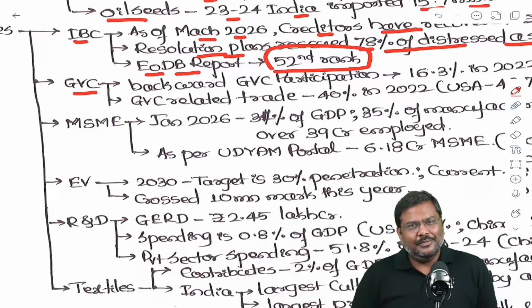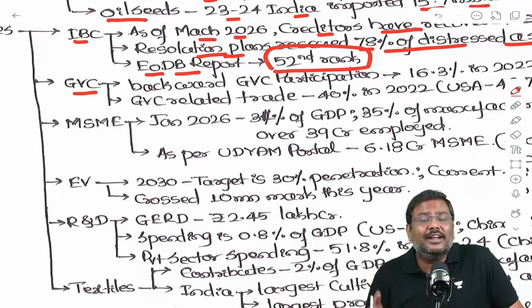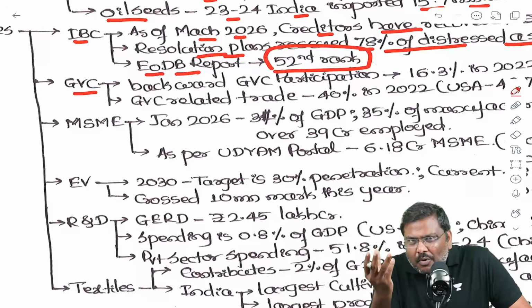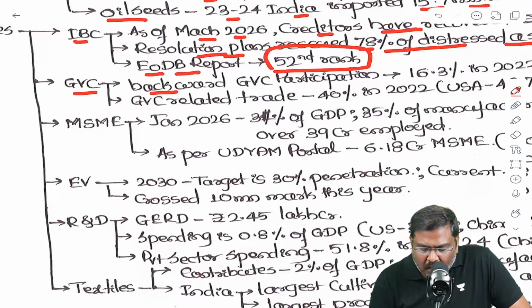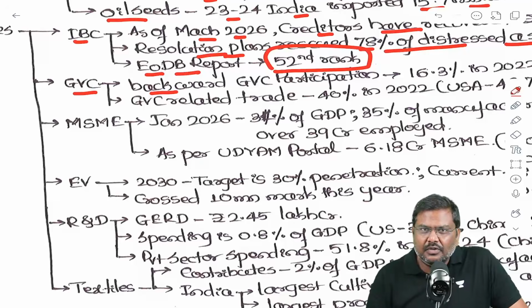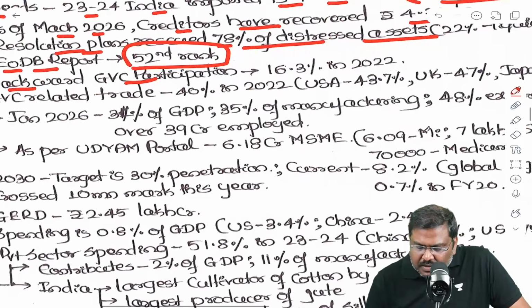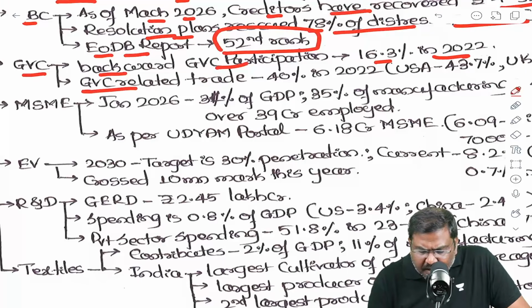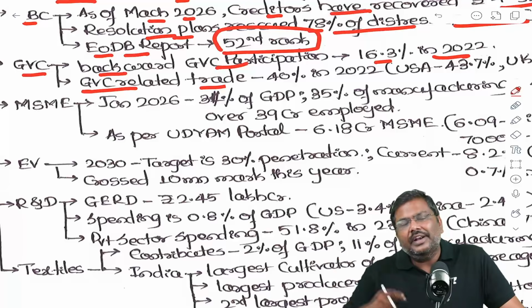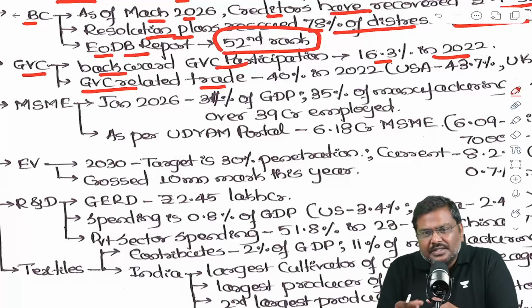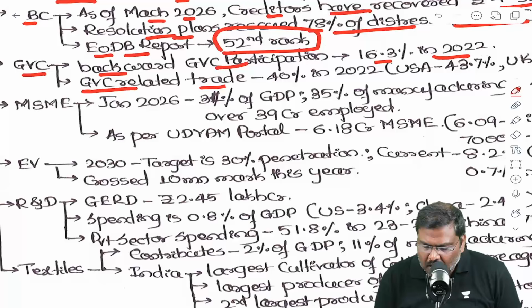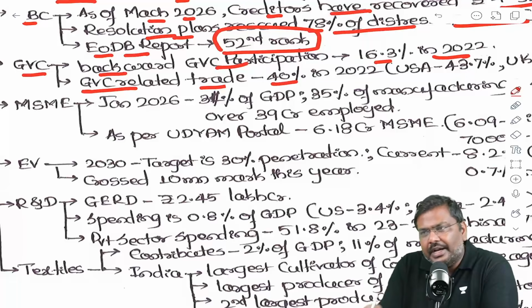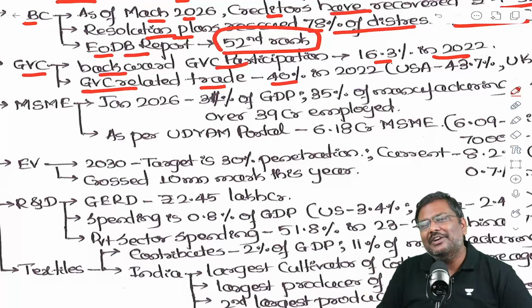Global value chain systems. Very often you'll have to keep giving a recommendation that India needs to participate more and more under GVC. Is there a data point that you can write? Here is the data. India's participation in backward GVC is around 16.3% for the year 2022. And GVC-related trade, that is, out of the total trade done by India, how much is part of the global value chain system? It is 40% for the year 2022. Of course, the data is for 2022 according to the latest Economic Survey documents.